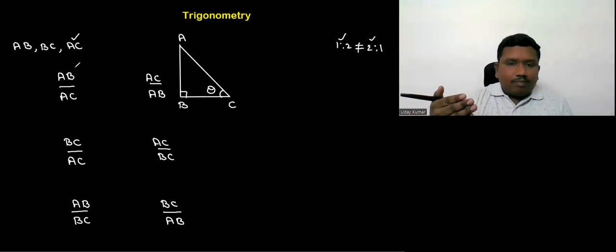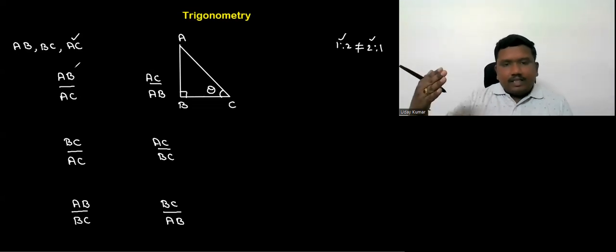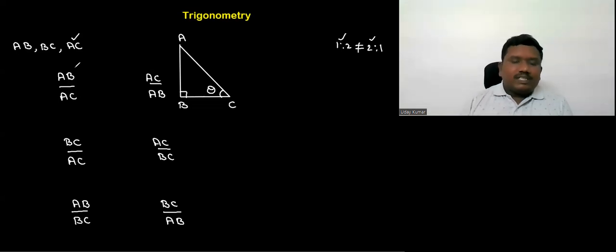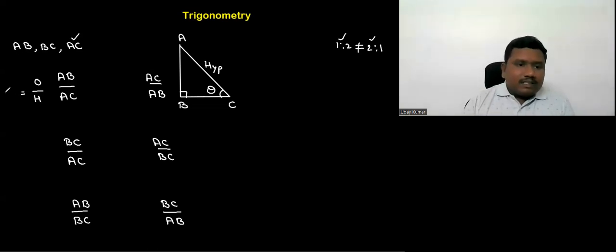Theta is formed because of the sides BC and AC. So apart from BC and AC, whatever side is there, that is the opposite side to theta. So here AB is the opposite side. And what is the hypotenuse? Hypotenuse is fixed. AC is the hypotenuse in this picture.